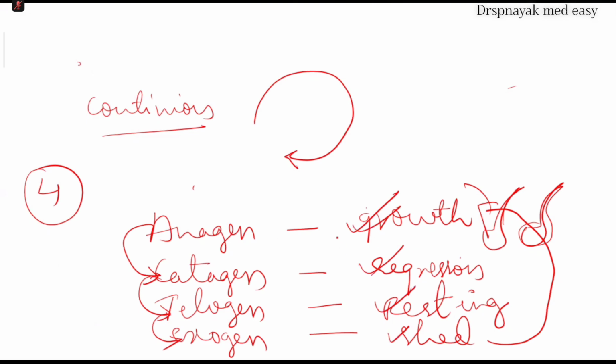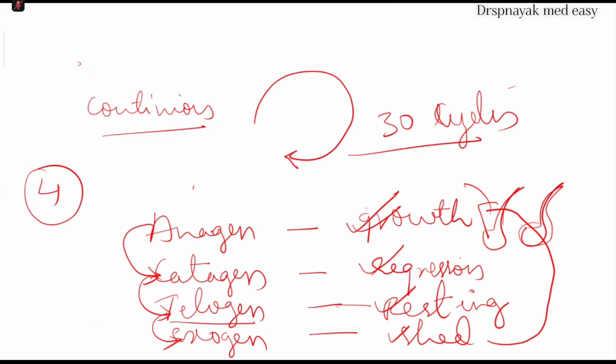Like this, hairs will grow up to 30 cycles in our life. Among all these phases, the telogen phase, the resting phase, is the lengthy phase. This is one basic point.